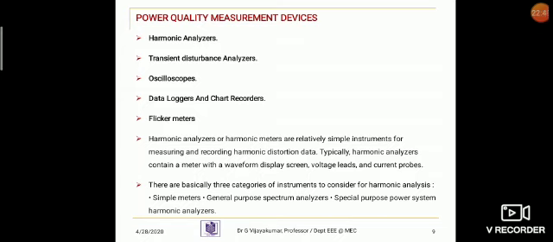Second one, transient disturbance analyzer. Disturbance analyzers and disturbance monitors form a category of instruments that have been developed specifically for power quality measurement. They typically can measure a wide variety of system disturbances, from very short duration transient voltages, and long duration outages can also be measured.